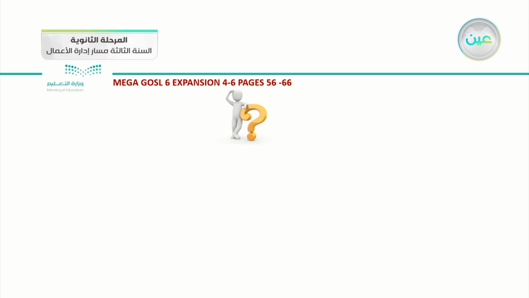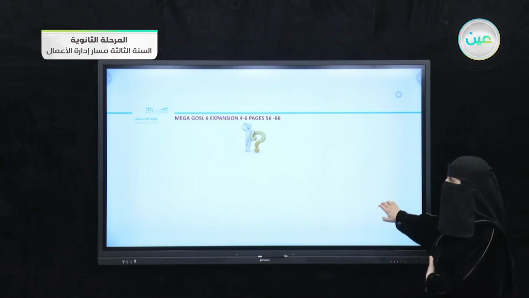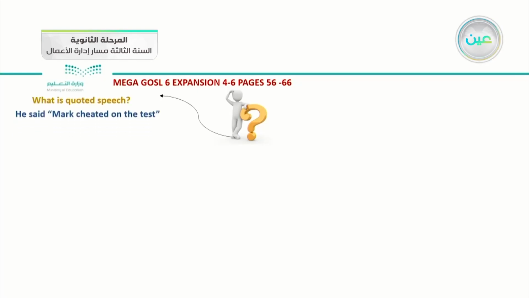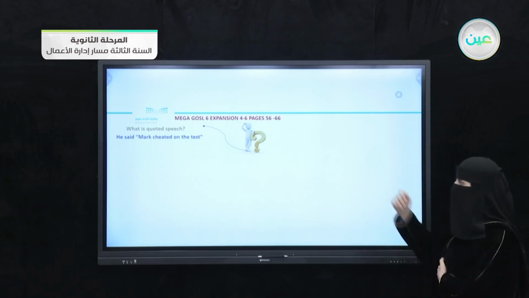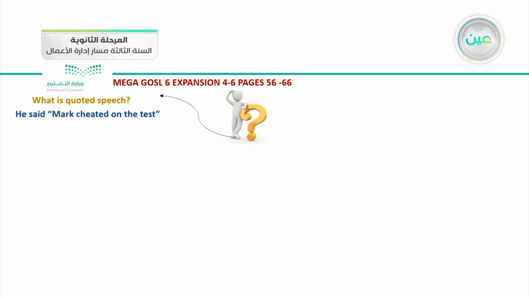At first, I want to ask you a question. What do you know about quoted speech, or what is quoted speech? We can say that quoted speech repeats the exact words that someone said, and a comma follows a verb in the main clause, and a quoted speech is placed inside quotation marks. Here is an example about it. He said, "Mark cheated on the test." So if you notice, we put that exact repeated words, Mark cheated on the test, between quotation marks. Okay, that's what we know about the quoted speech.